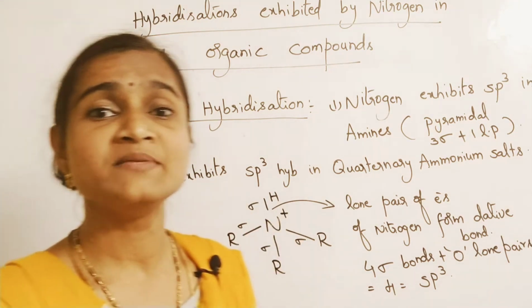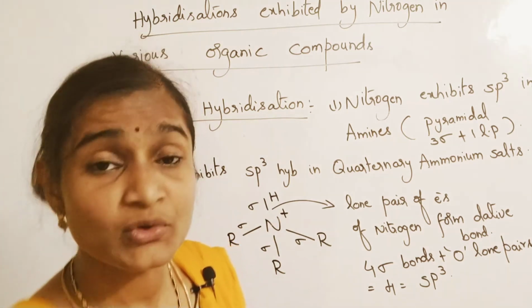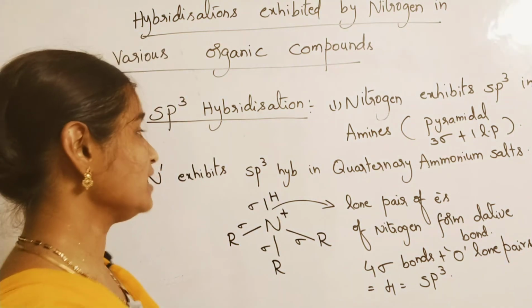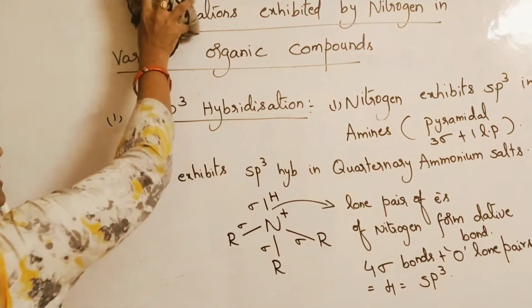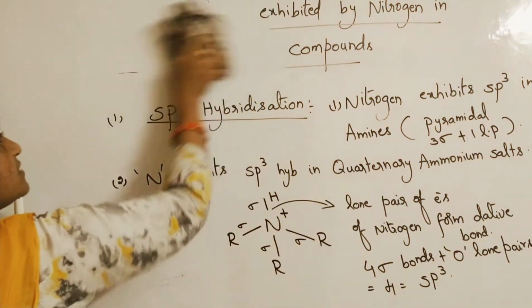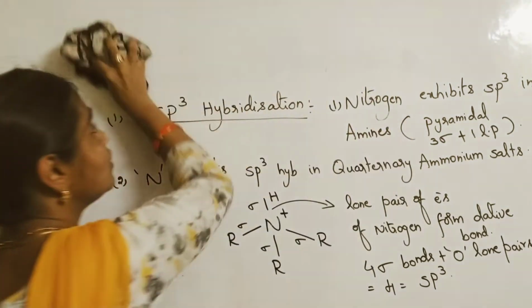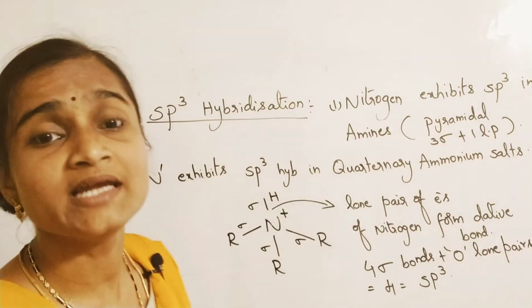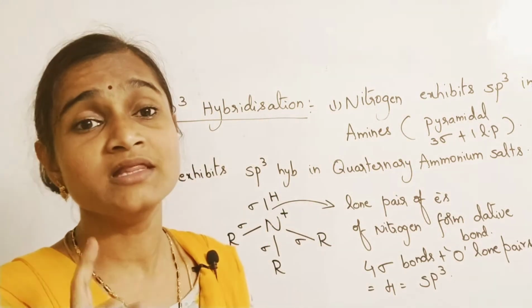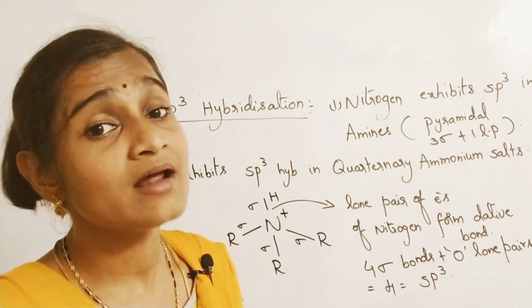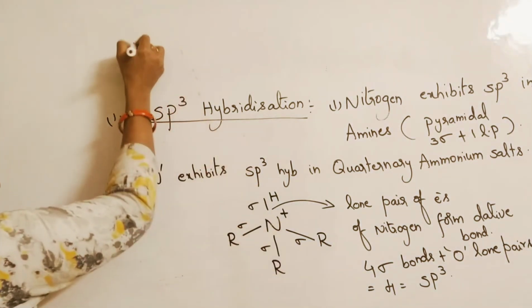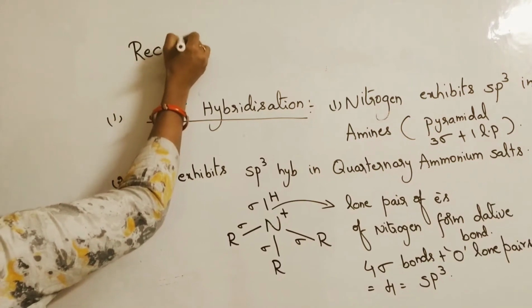Tetrahedral. Please remember the point. You have to recall this point also. I'll just rub this and write here. Recall: sp3 hybridization with central atom not having lone pair. Now, with central atom not having lone pair, the shape will be tetrahedral. Please remember this point.